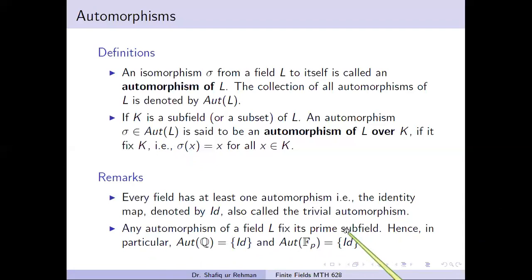This is because every automorphism maps 1 to 1 and 0 to 0. Therefore, the prime subfield, which is generated by 1, will be fixed by any automorphism. Hence, in the case of Q and F_p, the only automorphism is the identity automorphism.